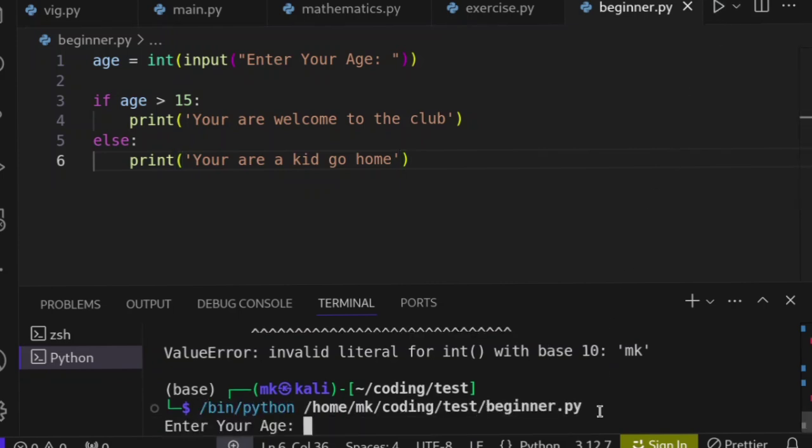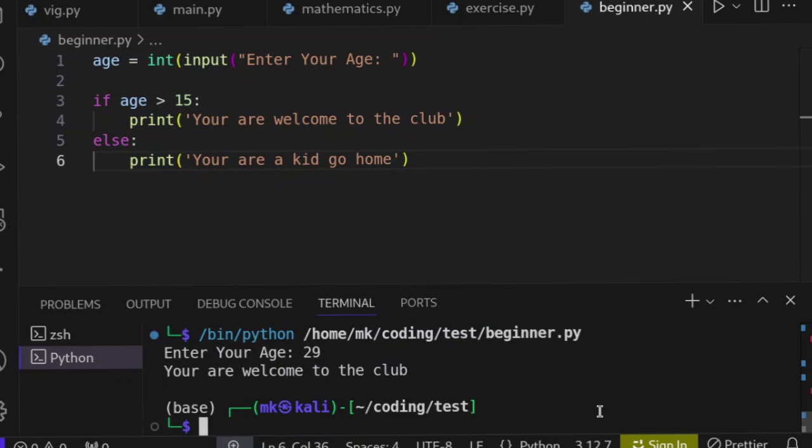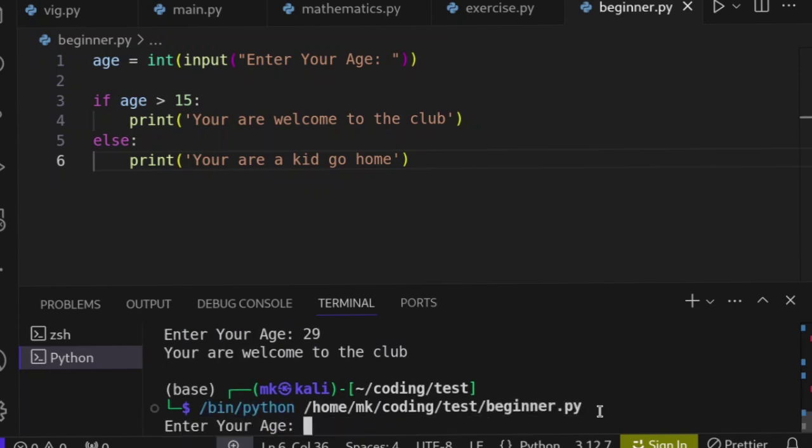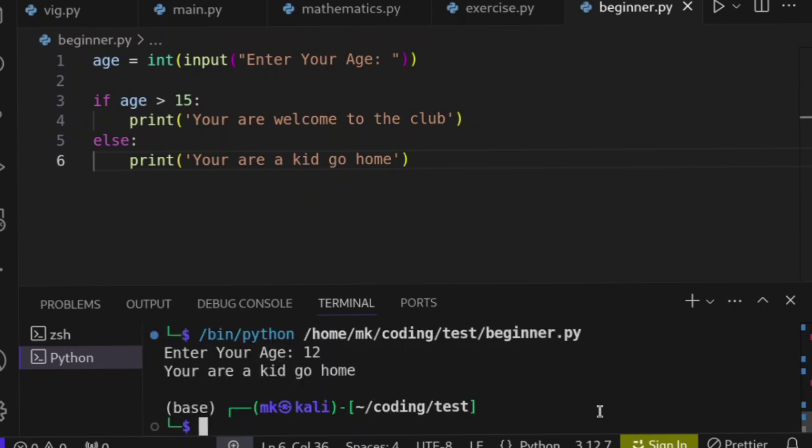Enter age, then I say 29, it says welcome to the club. Then enter age, then I say 12. Then you see you are a kid, go back home, because you check this condition, the condition comes out false, then it will run this one. So this is it about conditional statements and flow control.